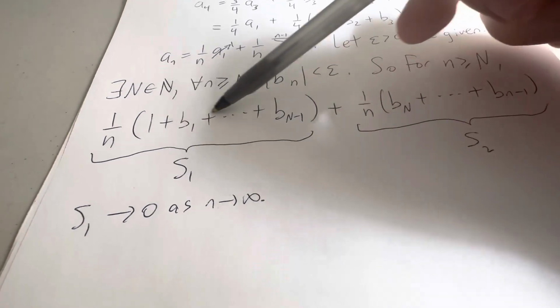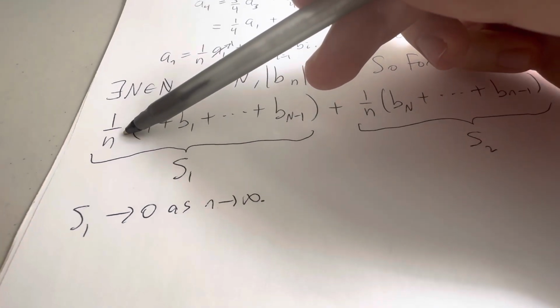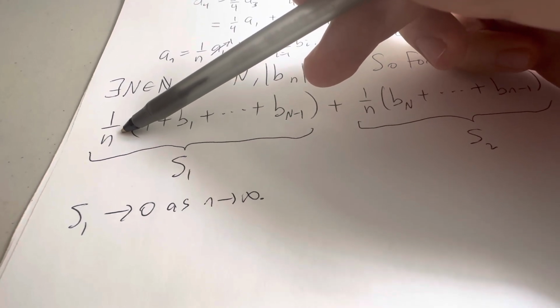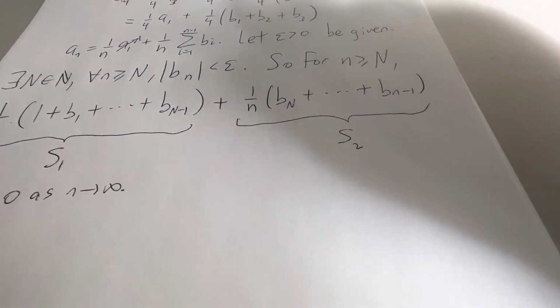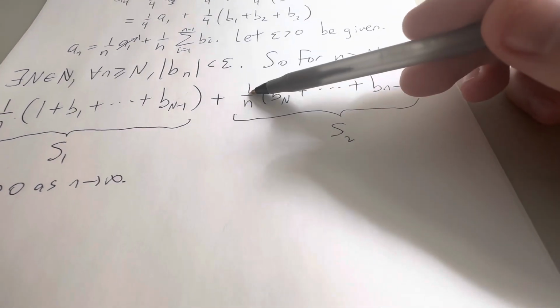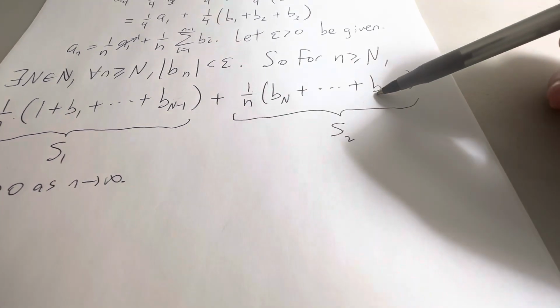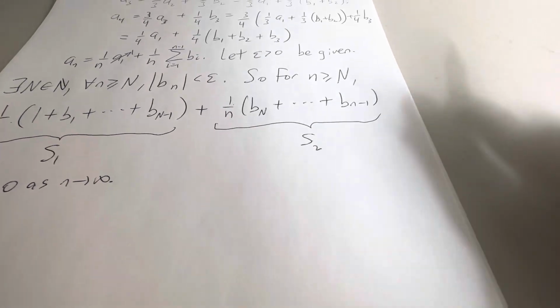So this is some finite number, and then you have this 1 over n shoot towards 0. So this gets smaller and smaller. Our attention now turns to what S2 does, because this is tending towards 0, but this guy is getting bigger and bigger. Your sum is getting larger. So what should we do?